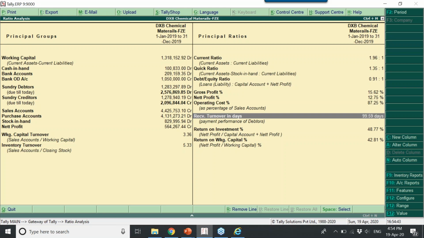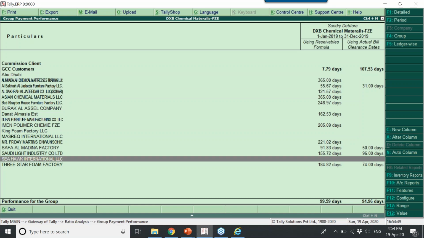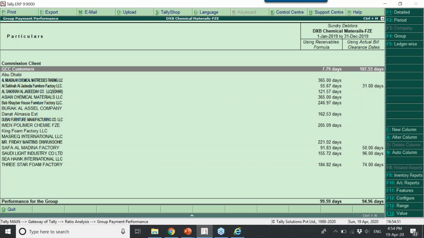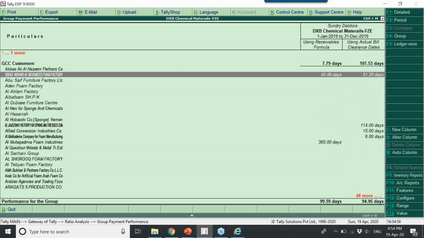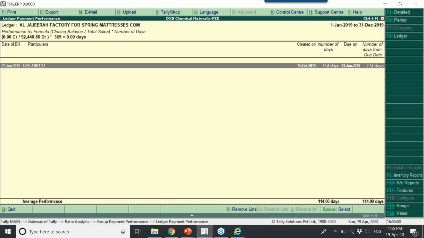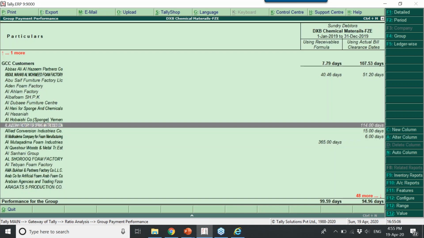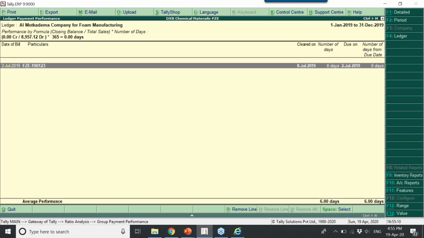Receivable turnover in days is nothing but an average of 99 days. If you hit enter, it shows how many customers are making you payment on time, correct? You can see here there is a customer who is, on an average, taking 114 days to clear your outstanding, correct? So maybe a small trader who is clearing your bills within 6 days.